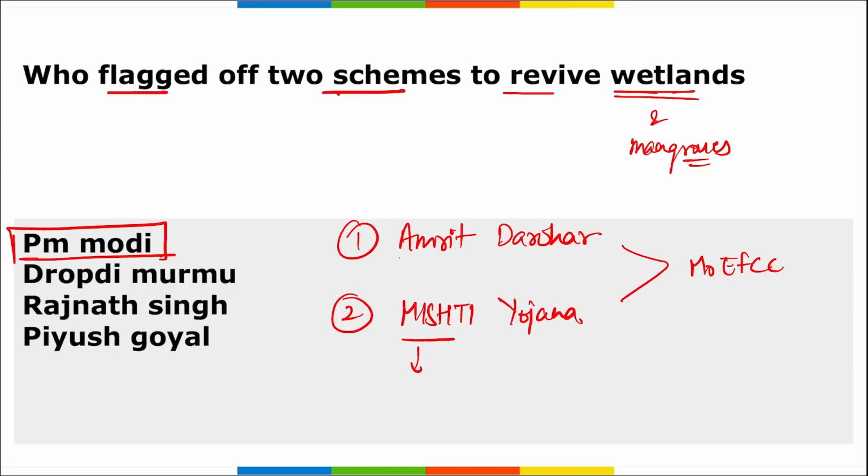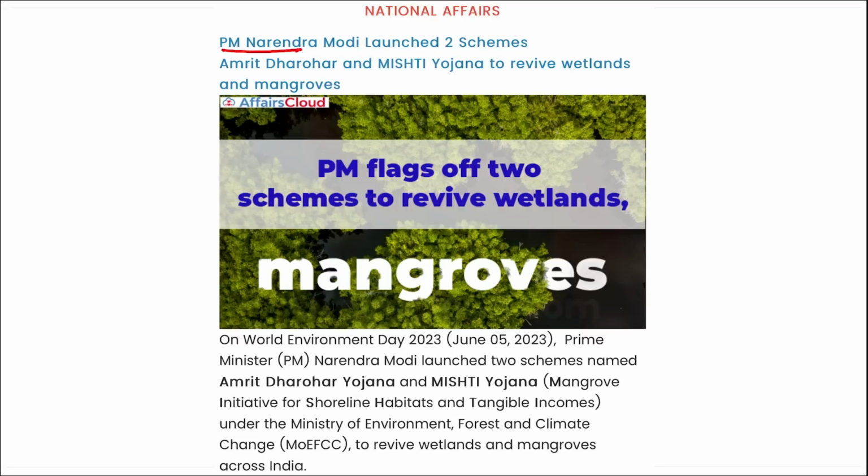Then what is this Amrit Dharohar? This scheme was launched to conserve the existing Ramsar sites. Right, in order to conserve the existing Ramsar sites and achieve sustainable ecosystem through public participation over the next 3 years. Then this Mishti Yojana is a scheme that envisages taking care of mangroves that cover nearly 540 square kilometers across 11 states and 2 union territories. Correct? So these are the two schemes that were launched by Prime Minister Narendra Modi, Amrit Dharohar and Mishti Yojana.